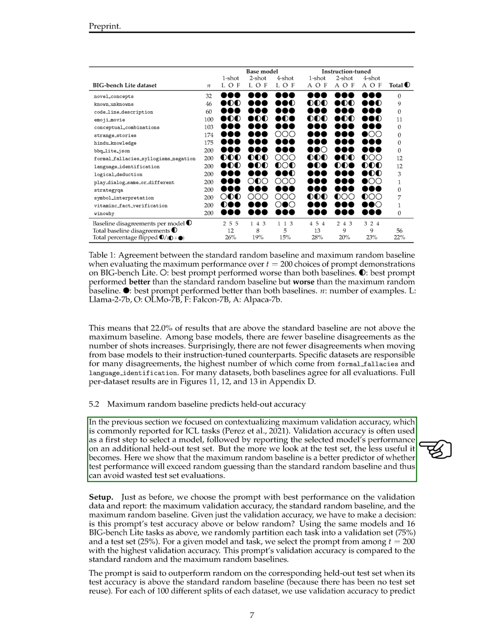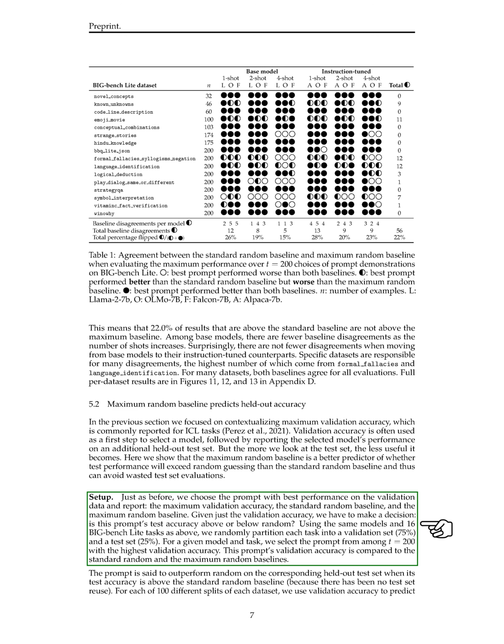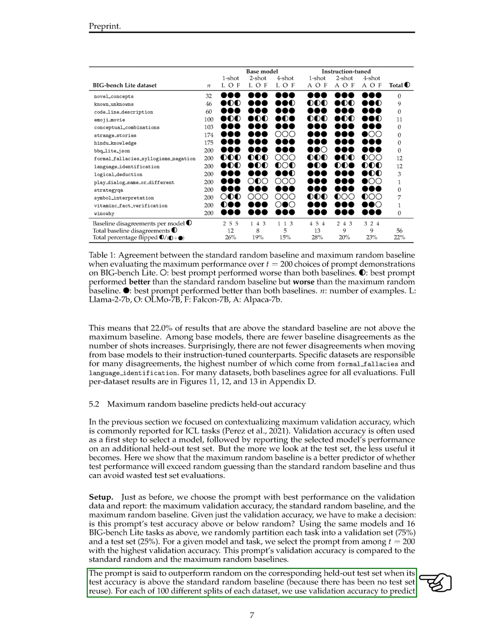Section Setup. In this section, we analyze the performance of different prompts based on their validation accuracy compared to random baselines. We split tasks into validation and test sets, select the best prompt based on validation accuracy, and compare it to standard and maximum random baselines. If a prompt's test accuracy is above the standard random baseline, it is considered to outperform random. We repeat this process for 100 splits of each dataset to predict test set accuracy.